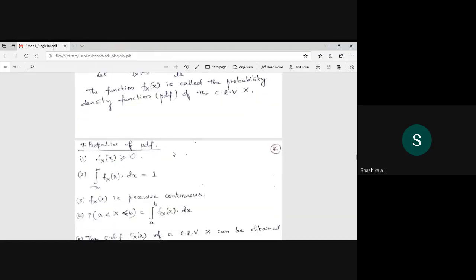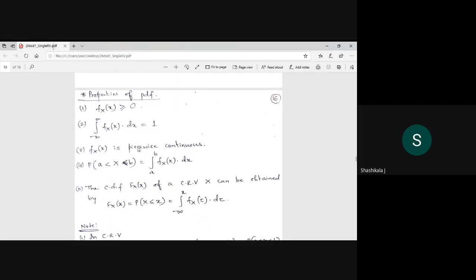Okay, so now the properties of the PDF. It is always greater than 0, that means it is positive. And instead of summation, for a continuous variable it is integration, which is always equal to 1. If f of x is piecewise continuous, then the probability between a and b is the integration between a and b of f of x dx.